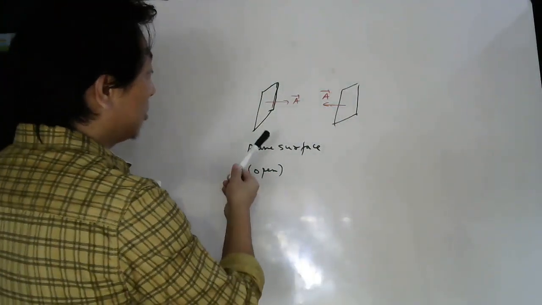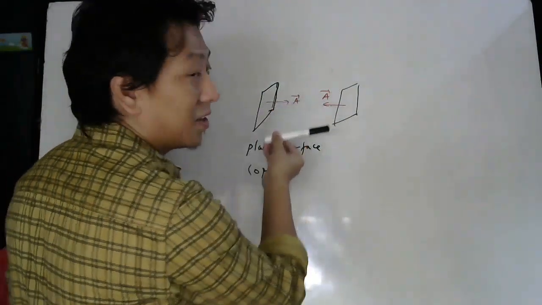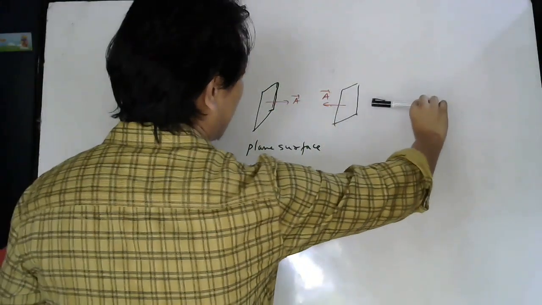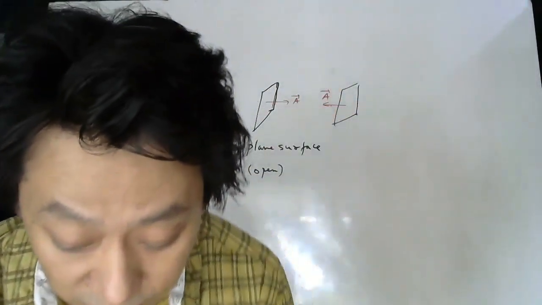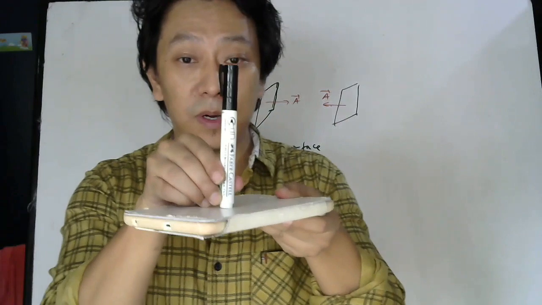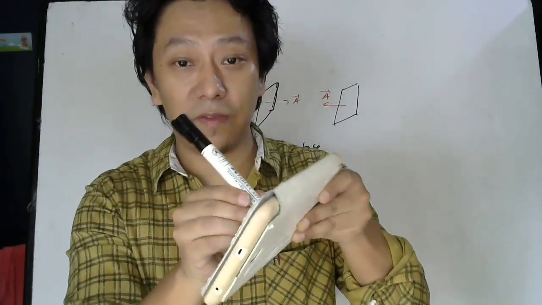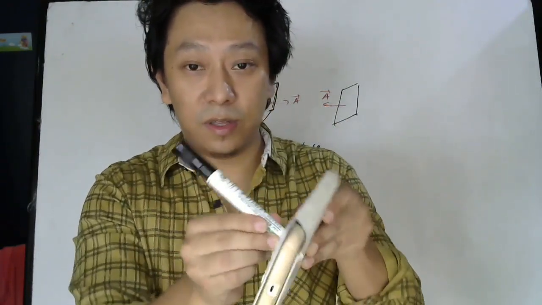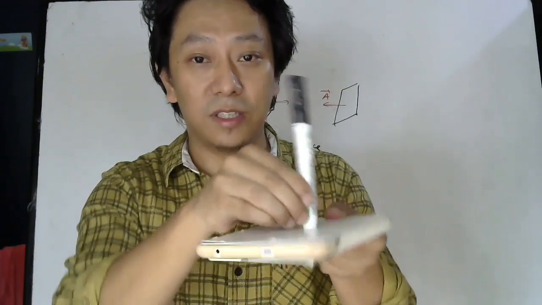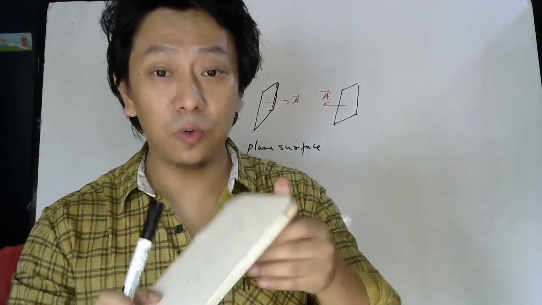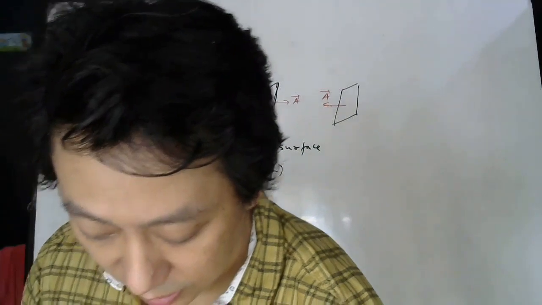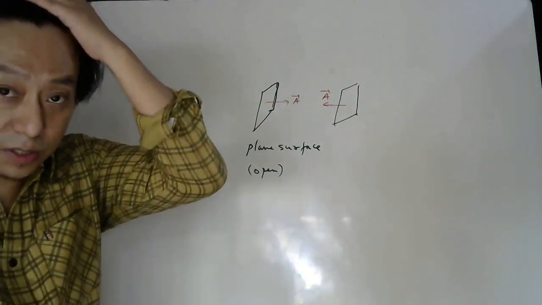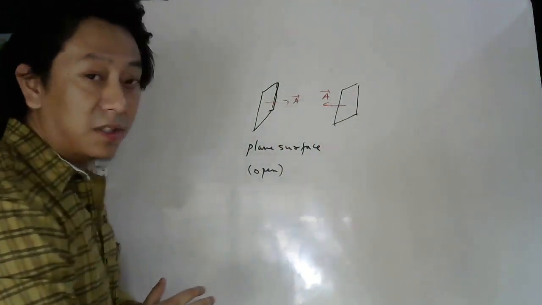So why should there be some reason why you are saying the area vector is here? There is no reason. So you can also take it here, but it should be perpendicular to the surface. That has a reason, right? Because if you make the area vector perpendicular to the surface, then when you change the area vector, you can see the orientation also changes. And that was the reason why we wanted area to be a vector, because we know when you change the orientation, the flux will change.